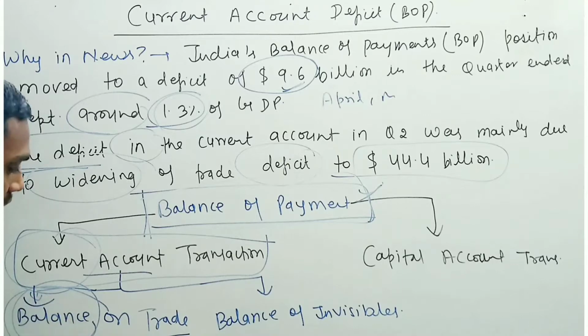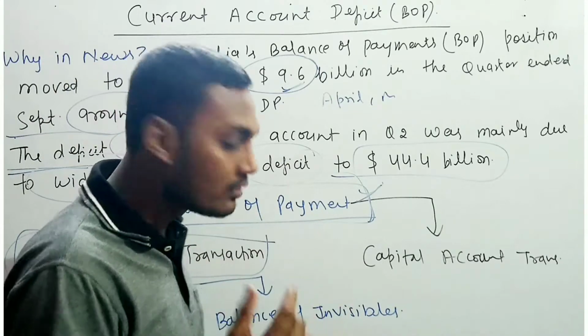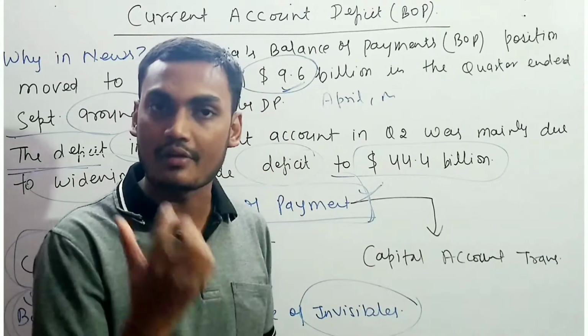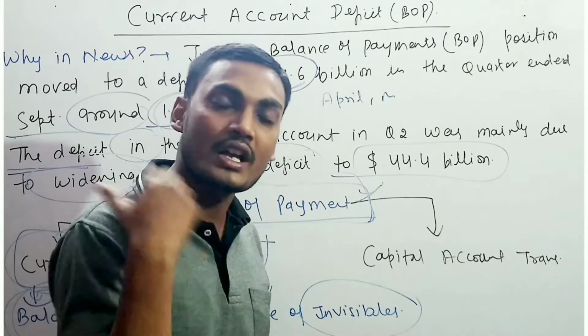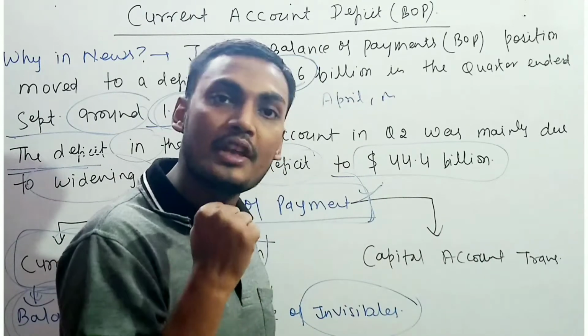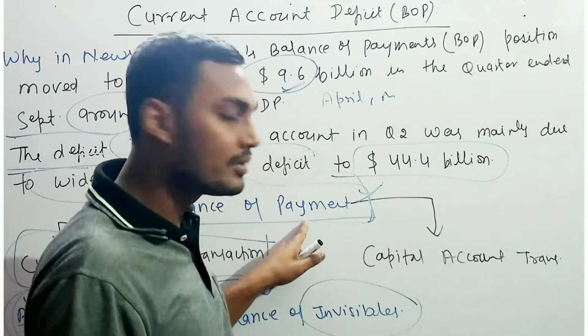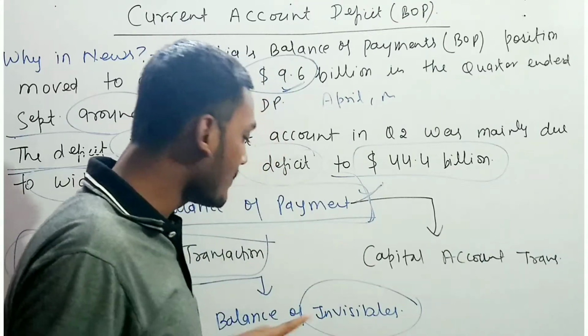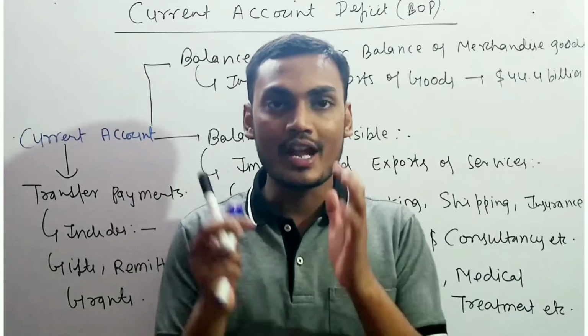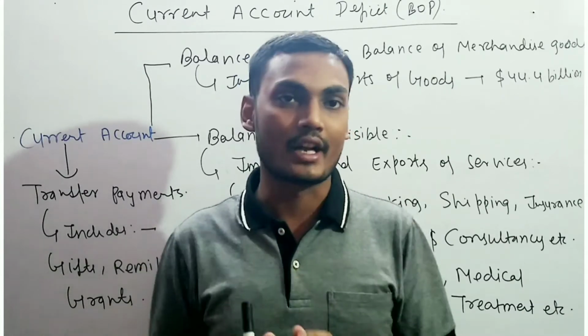Firstly is the balance on trade, basically in the form of goods, and another is the balance of invisibles in the form of services, which is not particularly visible, but obviously there is an invisible hand in the economy, and in the balance of payment it is known as the balance of invisibles. So before looking at the current account deficit, we have to understand what the current account basically is.